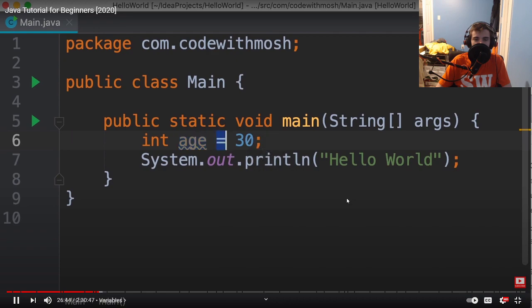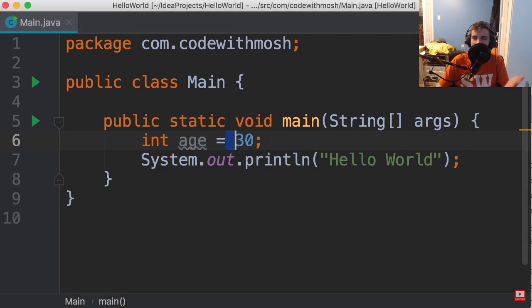This is also called an identifier because we use it to identify our variable. The equal sign is called an assignment operator, and 30 is the initial value that we are assigning.